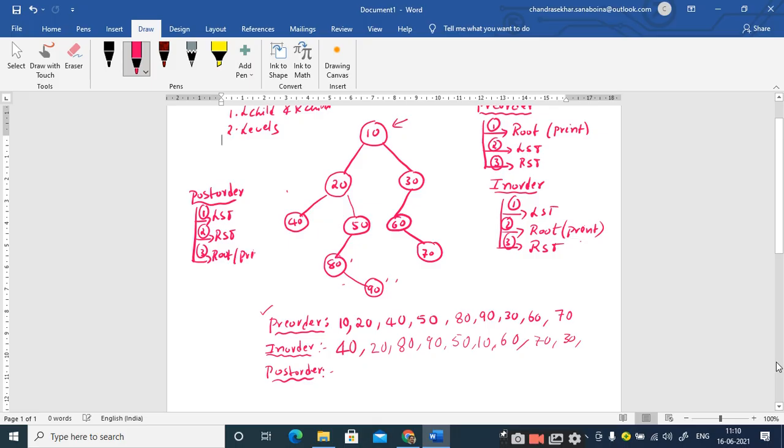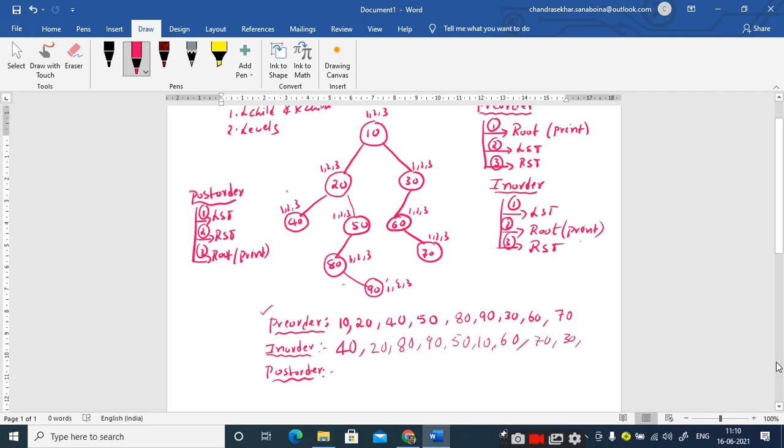Visiting the root node is nothing but printing. So we'll trace this particular post order traversal by these 3 steps from this example only, right? We'll take the 3 steps in order to identify how many steps I have processed for this particular node. Here are the 3 steps for 50, the 3 steps for 60, and the 3 steps for 70. Similarly, the 3 steps for 80, and here we have 3 steps.